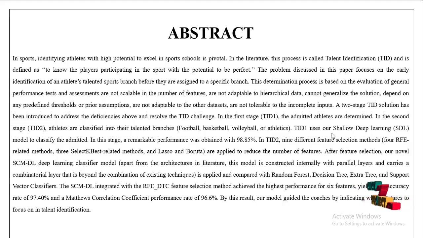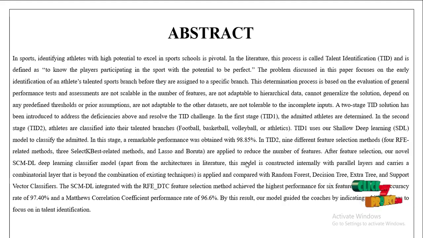We use a shallow deep learning model to classify, and in this stage the performance obtained is 98.85 percent. Four different feature selection methods are applied to reduce the number of features.